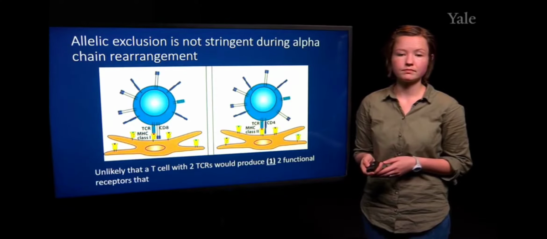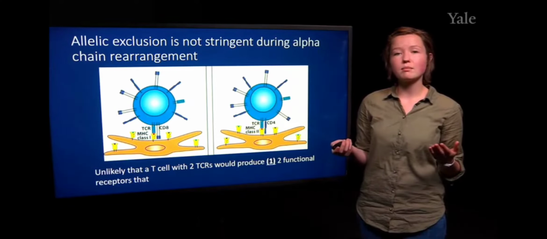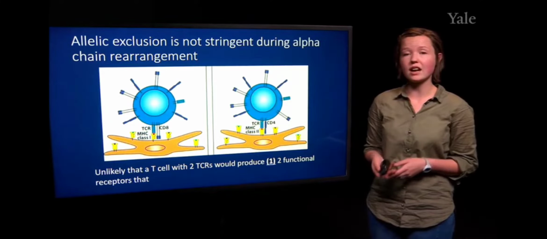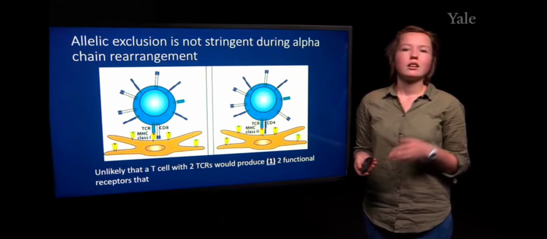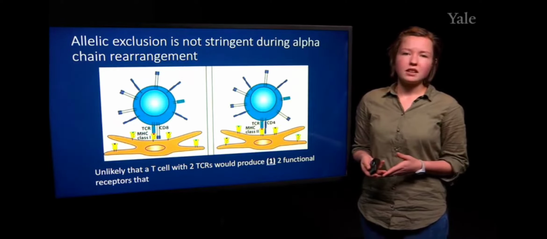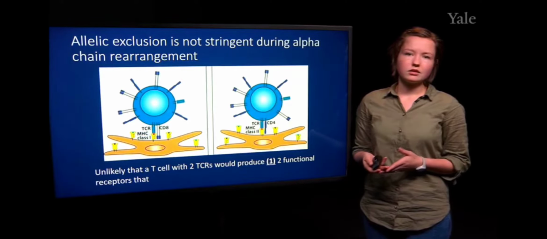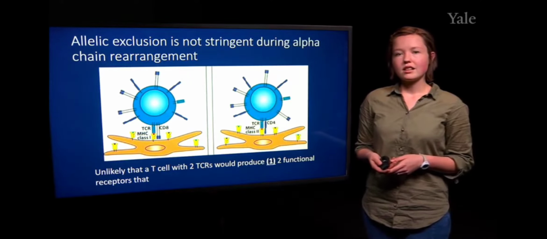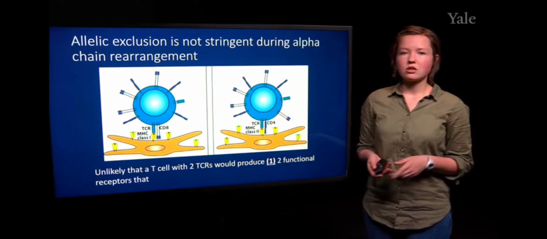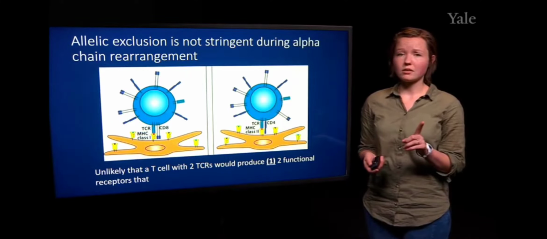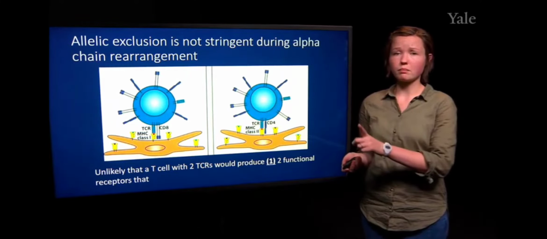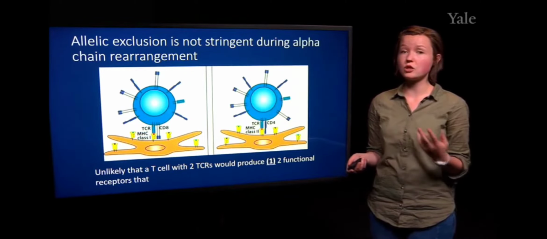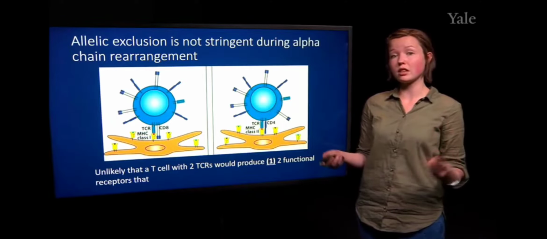Now, this may seem like this could be a problem for the particular T cell because, as mentioned extensively in the B cell development lecture, this allelic exclusion is necessary to ensure that there's only one B cell receptor for every one B cell. So you may be asking yourself, how does this not result in two T cell receptors potentially within a single T cell?